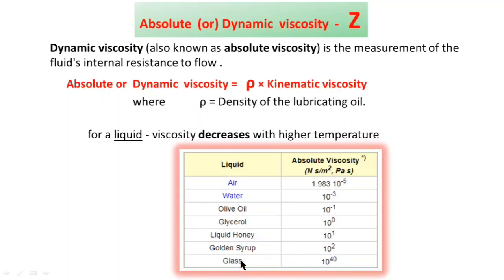These are the values for absolute viscosity of some standard liquids.